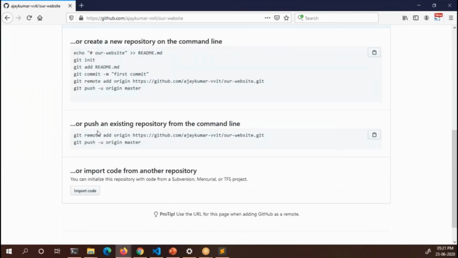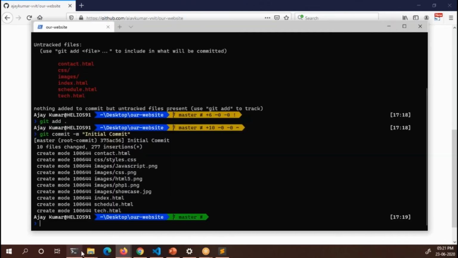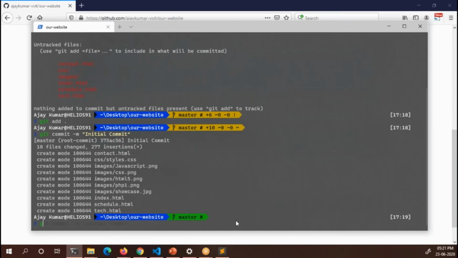Now you will be getting two links here. Okay, you can create a repository, or you can add an existing repository. We have already created a local repository here. We are done with this. So we need to do the second option. You can simply copy the first command and paste it in the terminal.